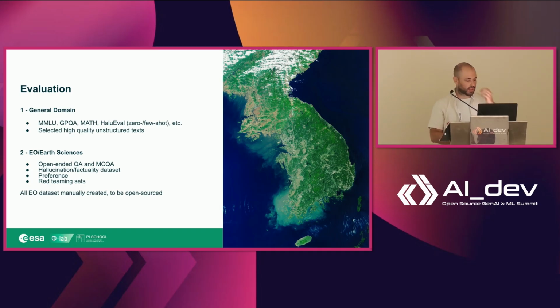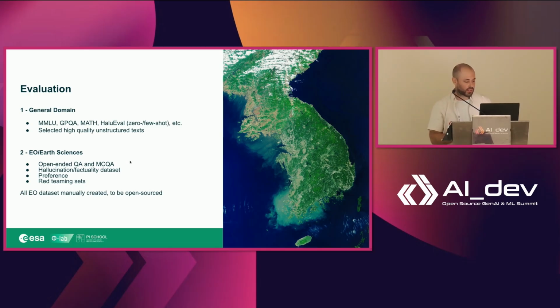So the evaluation essentially comes in two different forms. First, in terms of the general domain, and then in terms of a specific domain. In terms of the general domain, we simply evaluate on the standard benchmarks. It's not very different. And we also check some perplexity on selected high-quality unstructured text. The idea here is mainly to monitor that we are not losing too much of the general capabilities. We are okay with a little bit of a trade-off, but that's the main idea.